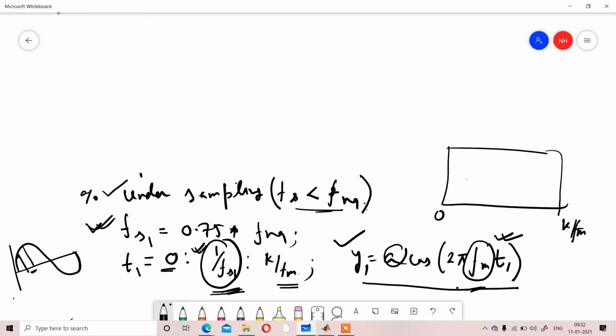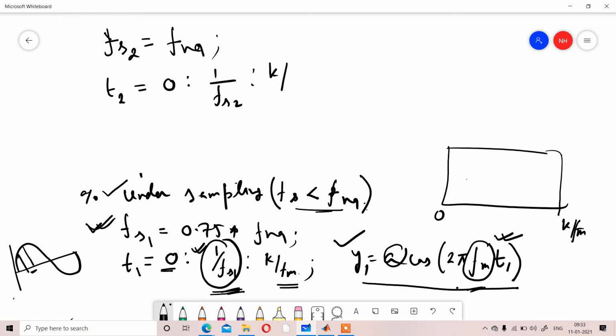In the second condition, simply fs2 will be twice of fm. So in that case, what will t2 be? 0 to 1 by fs2 to k by fm.